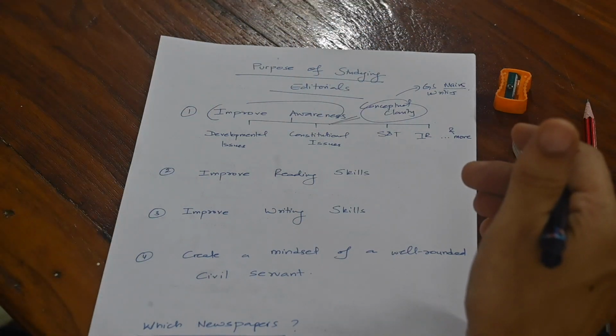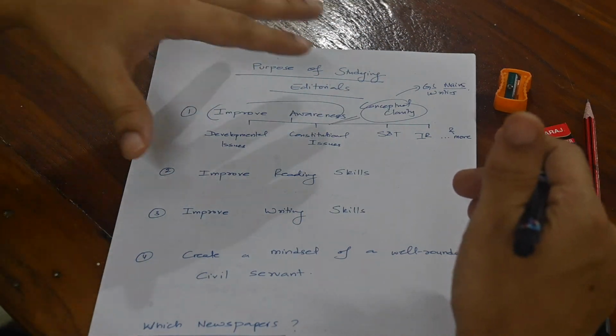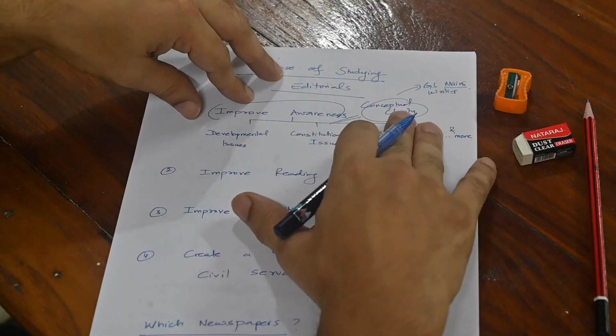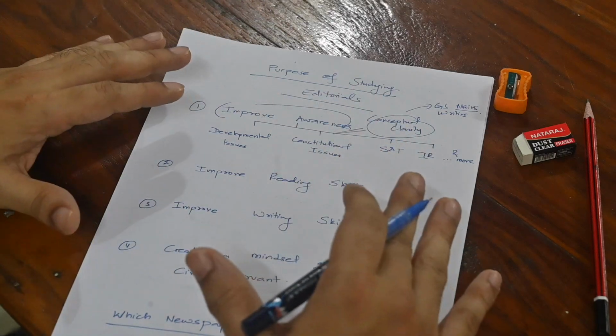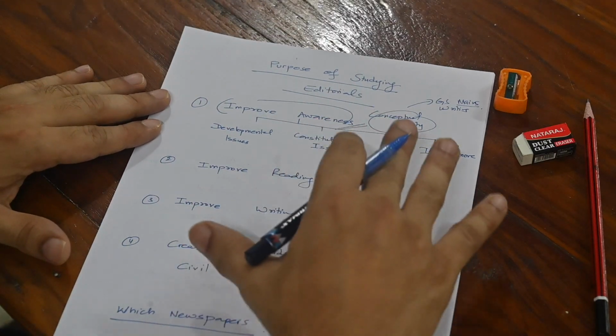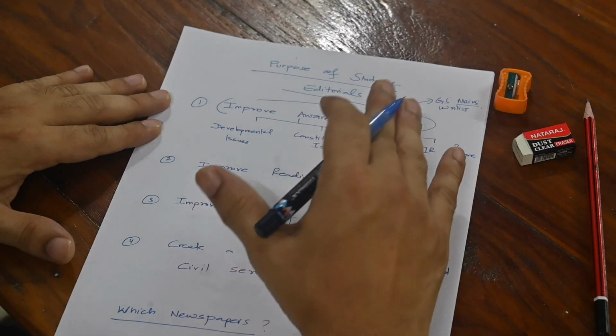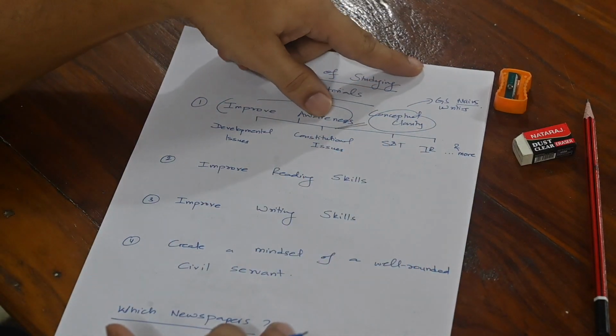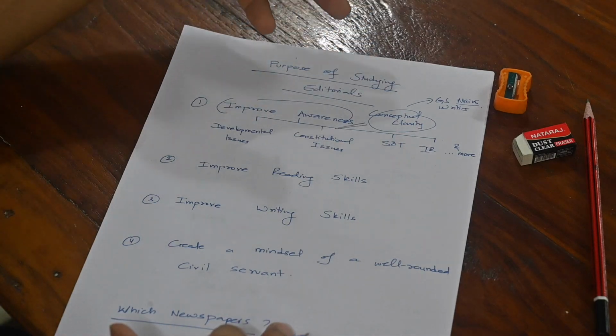That is the main goal of reading editorials, which is to improve your awareness, because by reading the editorials you can increase your conceptual clarity. You can come to know about various issues that are important in the country and in the world, because a lot of these issues are coming in the exam. So the main thing is to improve the awareness, and to do that, what are the different topics that these editorials cover?